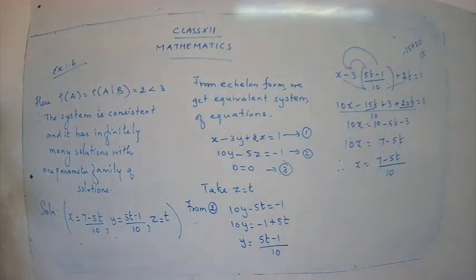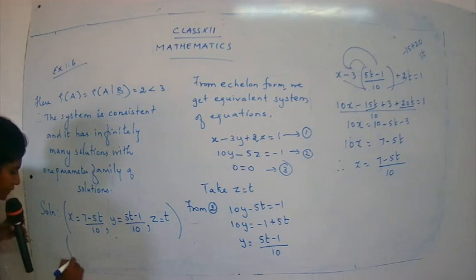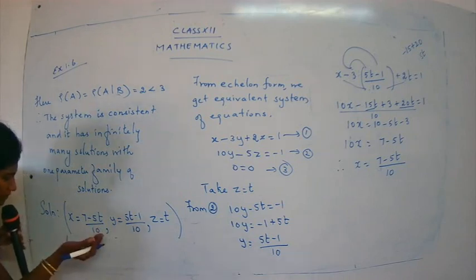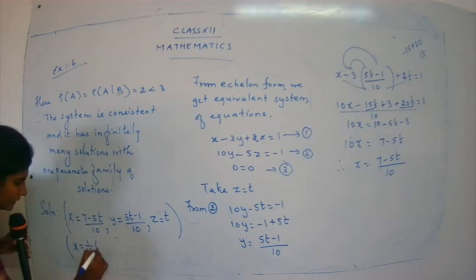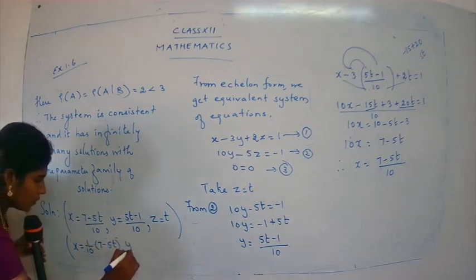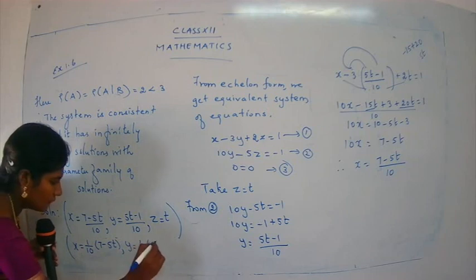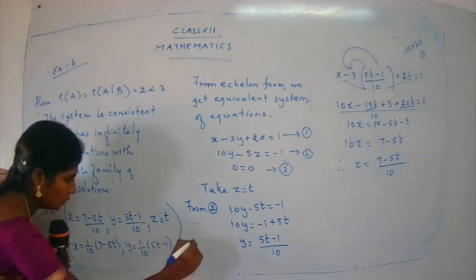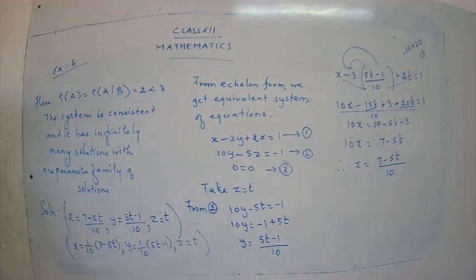I hope the sums are clear to you. See, for sum number 2, we have followed the second rule for Rouche-Capelli theorem. So this is what I have told you, that we have to be thorough with the rule. Once we know the rule, we can go with the answer. Clear, children? So I'll just have one more step over here. X is equal to, try to bring the denominators on one side. So 1 upon 10, 7 minus 5t, y is equal to 1 upon 10, 5t minus 1, and z is equal to t. Clear?